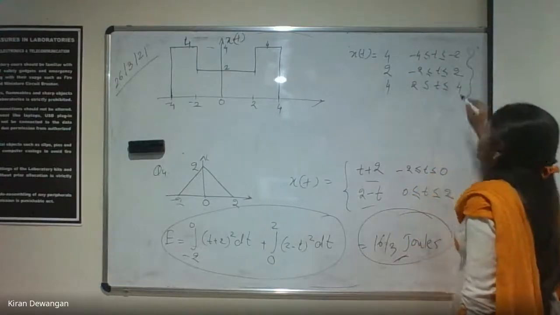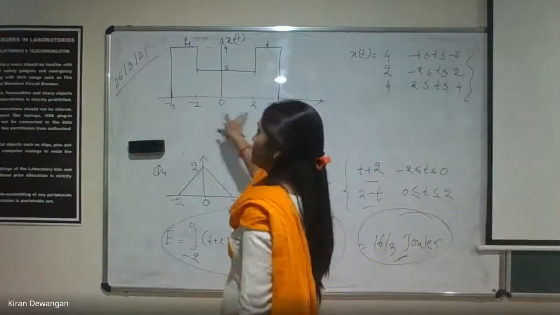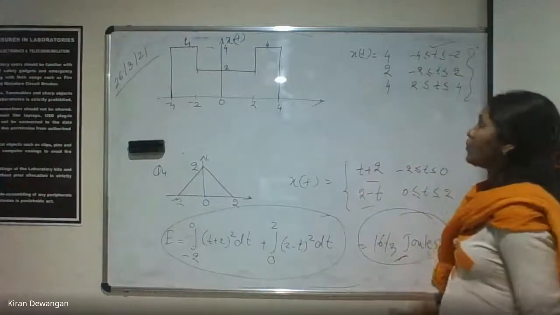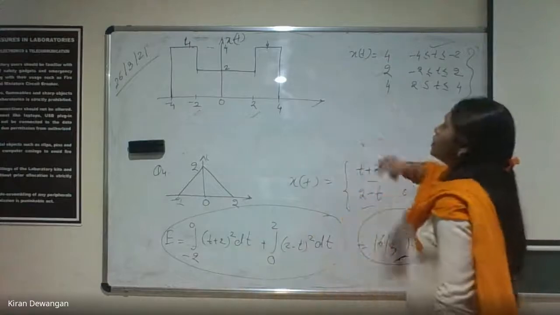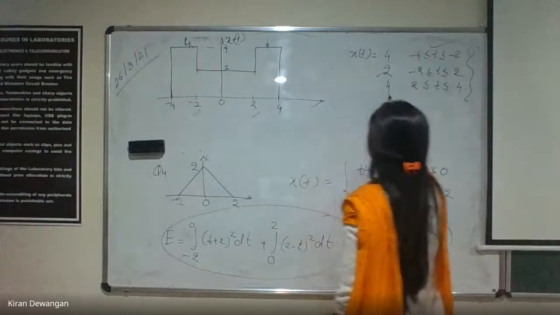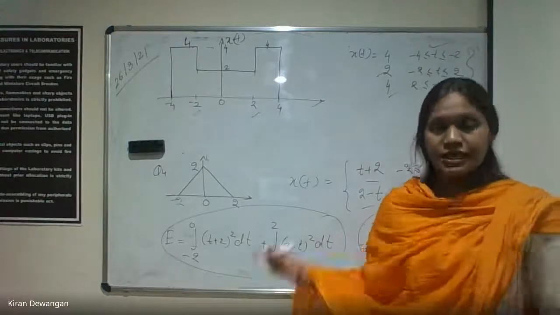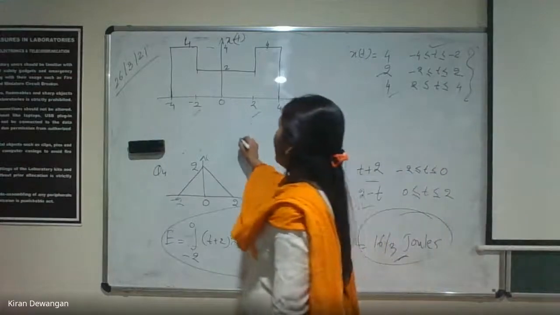So this is how the xt has been defined. It will have 3 different ranges, -4 to -2. This is the first range where the value is 4. The second range is -2 to 2 where the value is 2, and the third range is 2 to 4 where the value is 4. So these are the three ranges where xt has different values. Accordingly we will calculate energy of it.